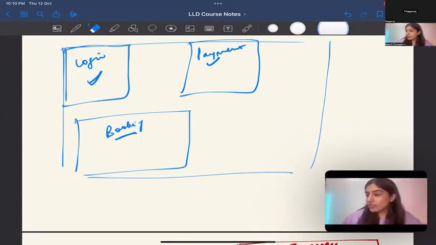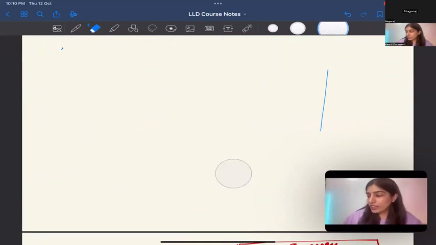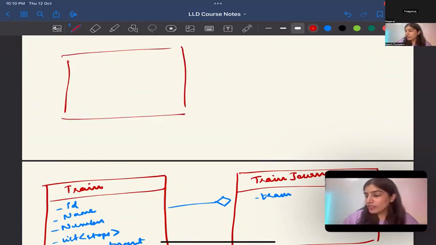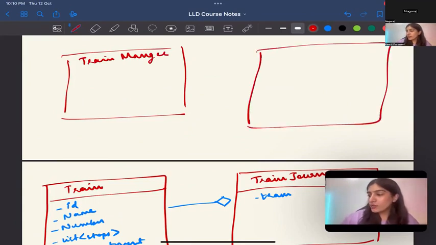Okay, so I have these train and train journeys in my UML. There's another thing that I have. Basically, I want to store all the information of all the trains in one place and information of all the train journeys in one place. So I have two classes, which I guess you can all guess. There is one train manager, or you can say controller, and then there is one train journey manager, right?